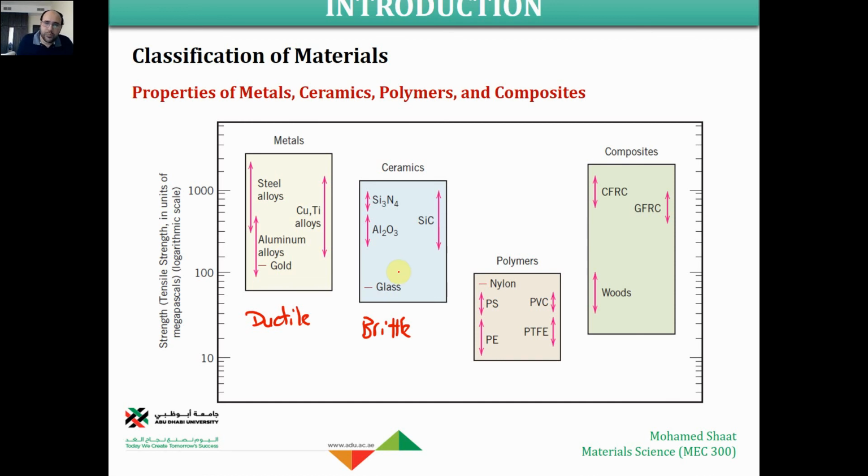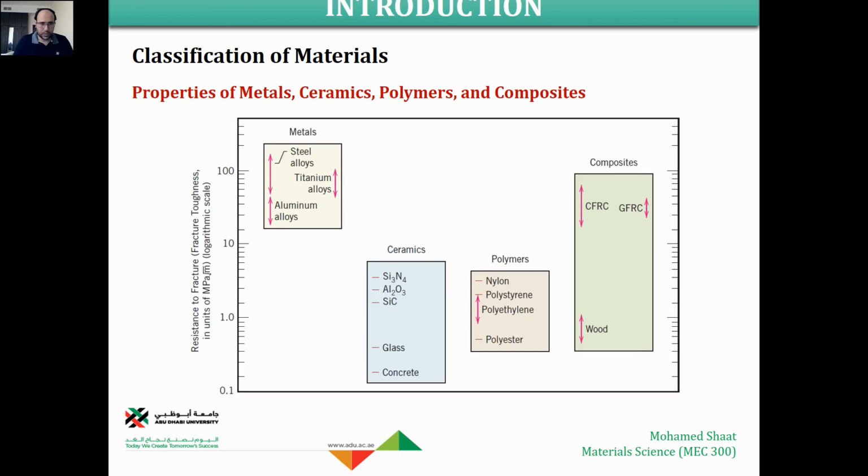So generally speaking, ceramics are stronger than metals, especially under compression forces. Make sense? This is going to be clear again as we move on in the course. But polymers are very weak material in comparison to these groups. Composites, if we mix ceramic or metal with polymer, we're gonna end up with a strong material. In the meanwhile, it is light, as we mentioned before.